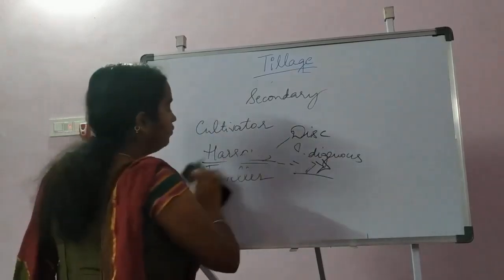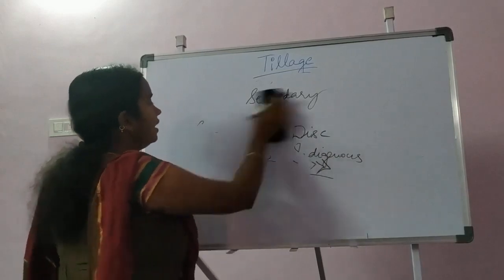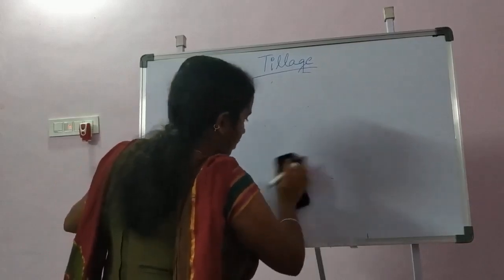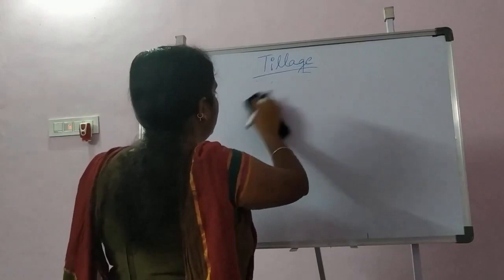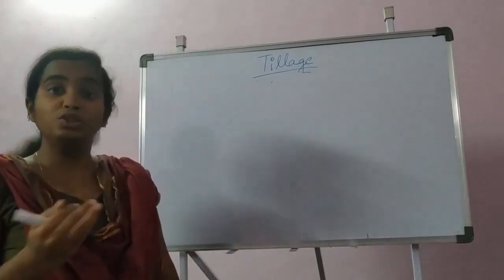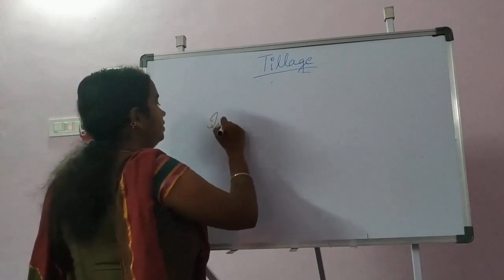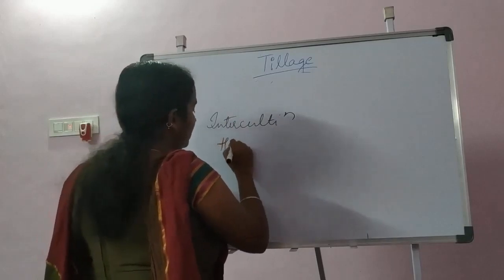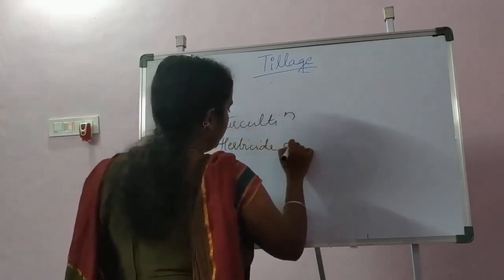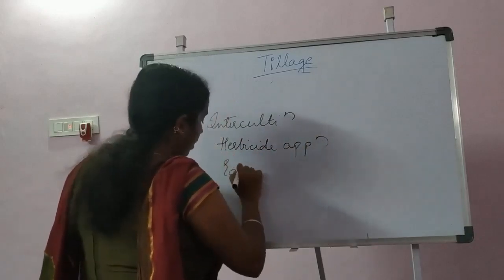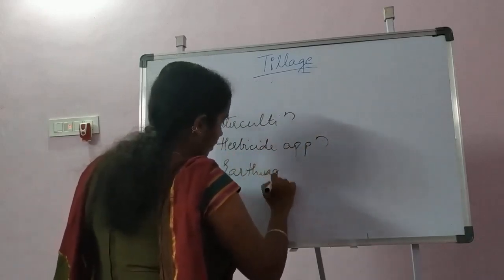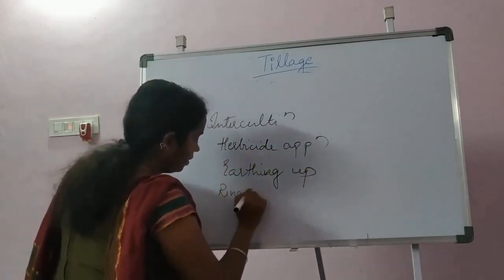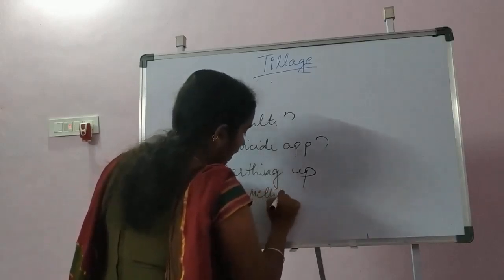And next one, after cultivation. After cultivation tillage operations are those which are done after sowing of the crop. There are various soil operations that are done after sowing of the crop, like intercultivation, herbicide application, earthing up, and ring method around the plant.